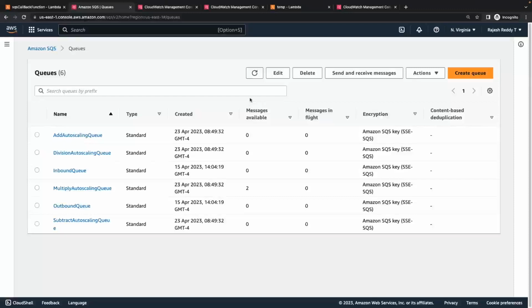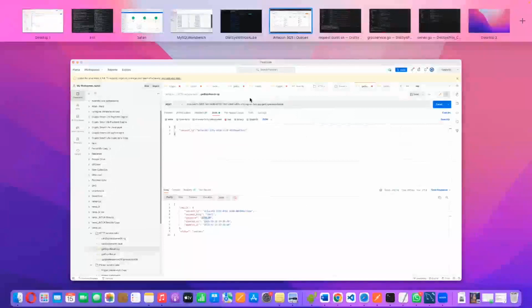So with this database logging and using the queue system, we are not losing any of the end user requests. We are serving each and every request from the user.